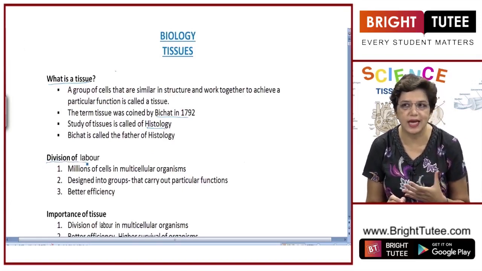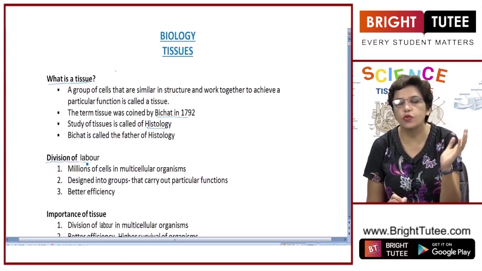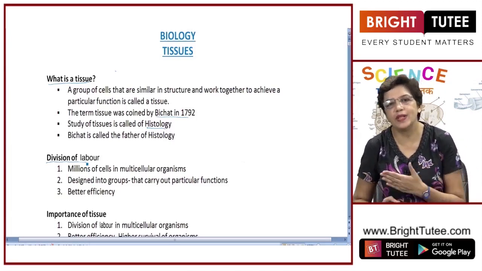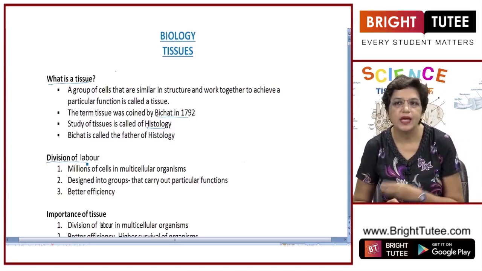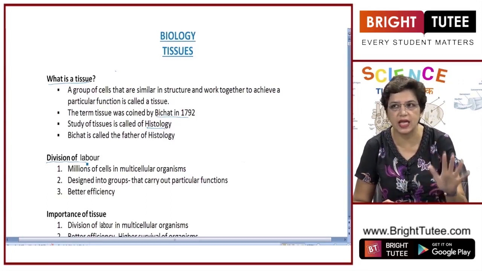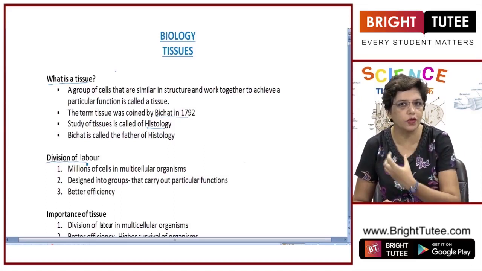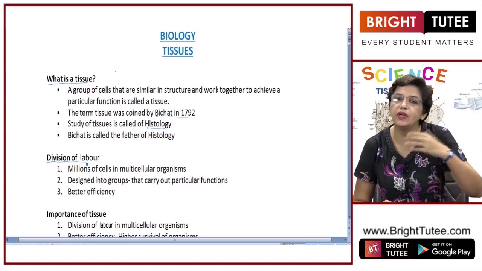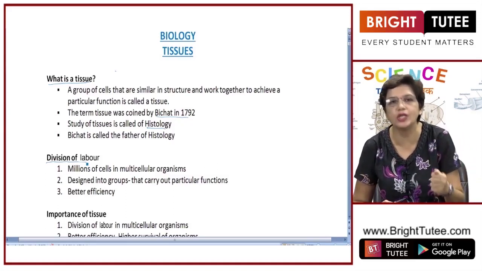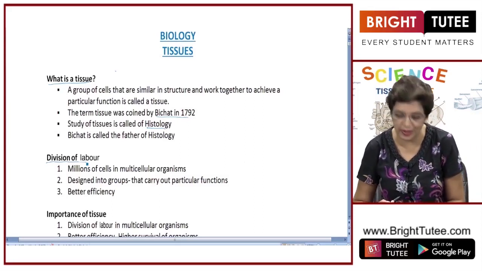Now, next topic is the division of labor. Division of labor, you understand that a group of persons perform a specific function, right? So by division of labor, the efficiency becomes better. I'll make you understand with an example. There's an office and different groups of people are given different tasks like sales and marketing and finance. So similarly, in our body, different groups of cells which are called tissues are given different types of function. So they become specialized and they are efficiently doing that function. That process in our body is called division of labor.